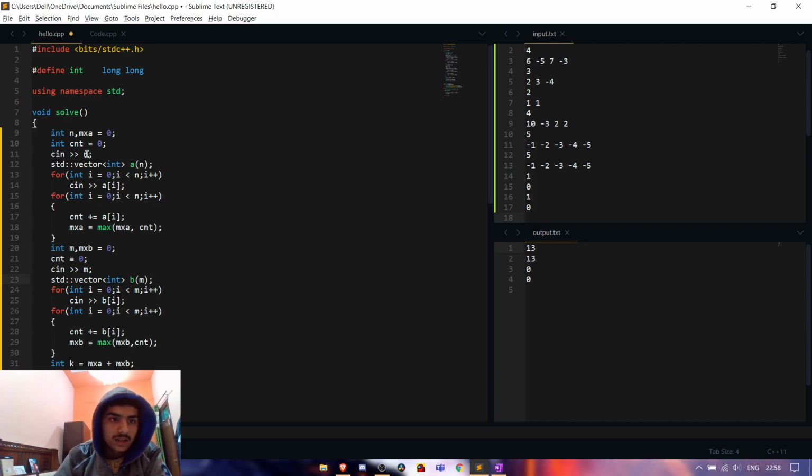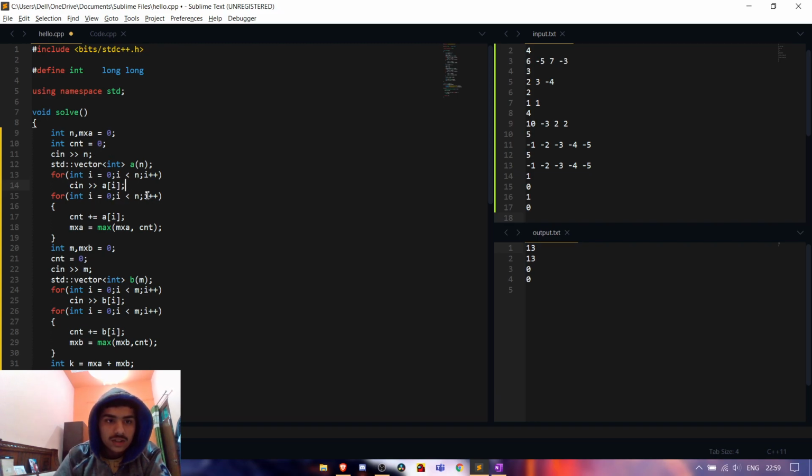We take an integer n, which stores the size of the first array, which was R, and we input the first array as a. Then we find the maximum prefix sum of that array, where count is initially 0.